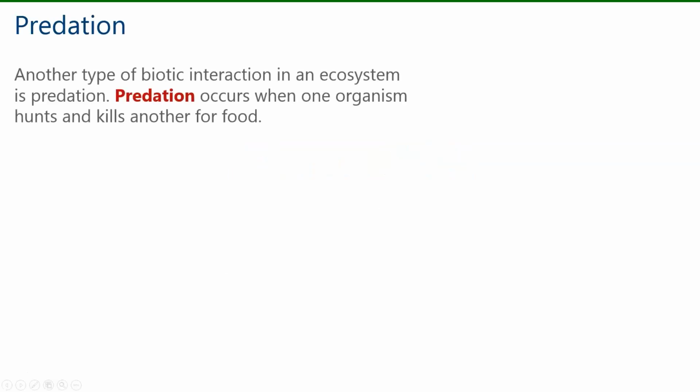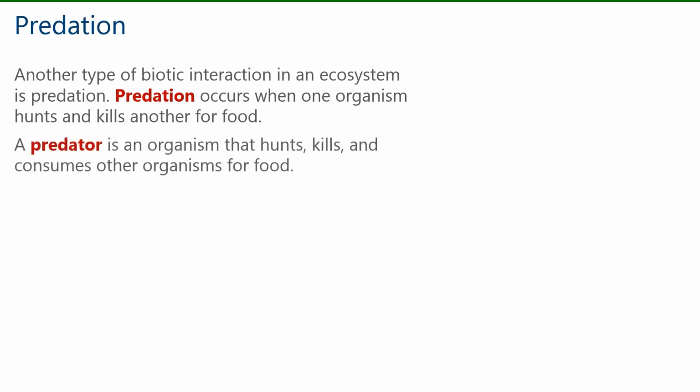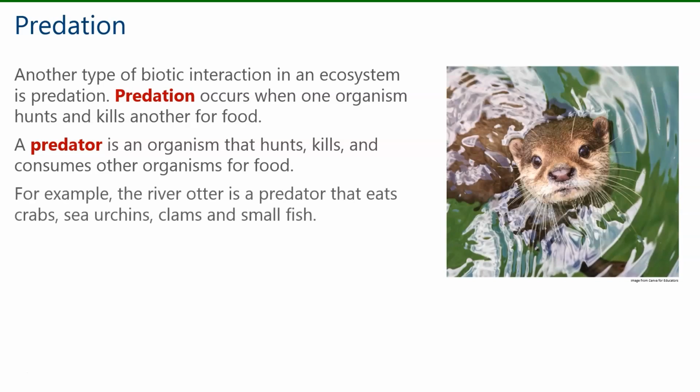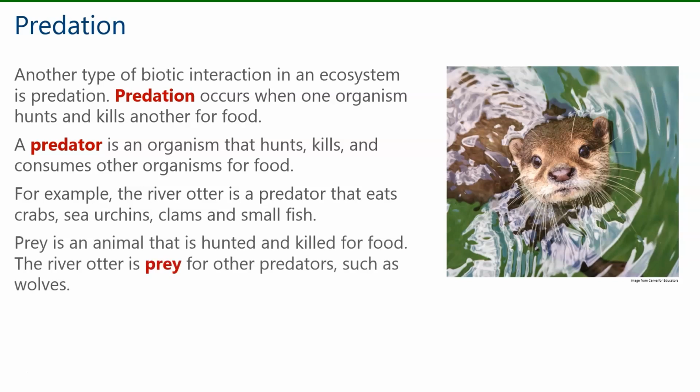Another type of biotic interaction in an ecosystem is predation. Predation occurs when one organism hunts and kills another for food. A predator is an organism that hunts, kills, and consumes other organisms for food. For example, the river otter is a predator that eats crabs, sea urchins, clams, and small fish. Prey is an animal that is hunted and killed for food. The river otter is prey for other predators, such as wolves.